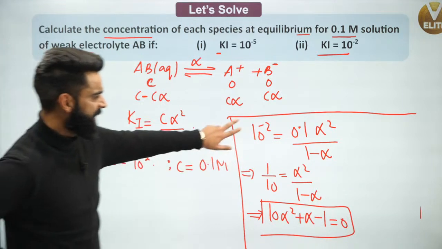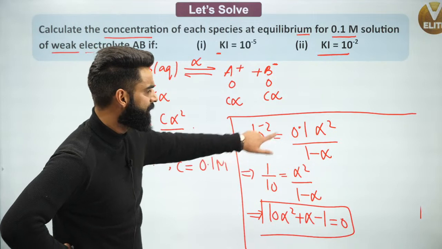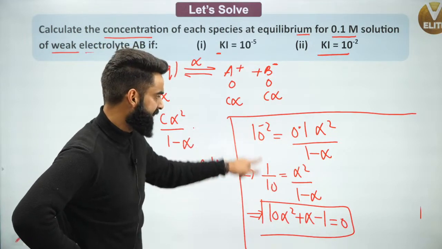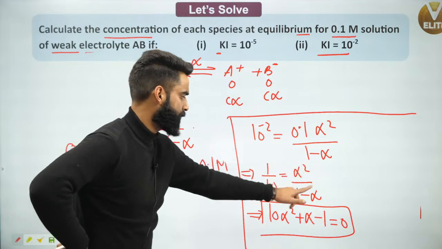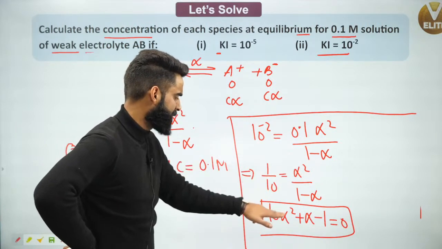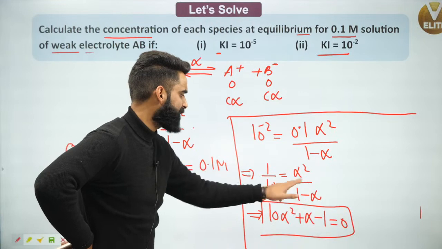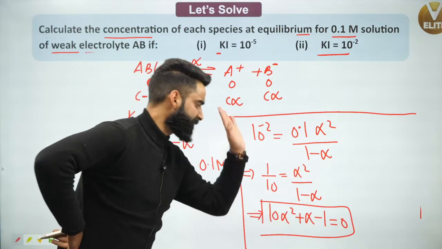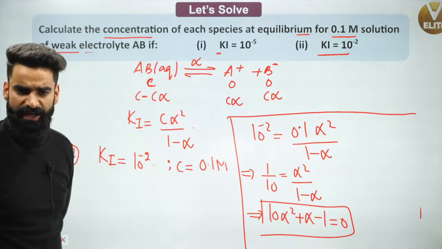Simple. 10 power minus 2 means 1 by 100, and 0.1 is 1 by 10, the zeros cancel. So on the left hand side, I got 1 by 10. On the right hand side, I got alpha square divided by 1 minus alpha. Just do the cross multiplication. This is going to be 1 minus alpha is equal to 10 alpha square. So 10 alpha square plus alpha minus 1 is equal to 0. I got the quadratic equation.